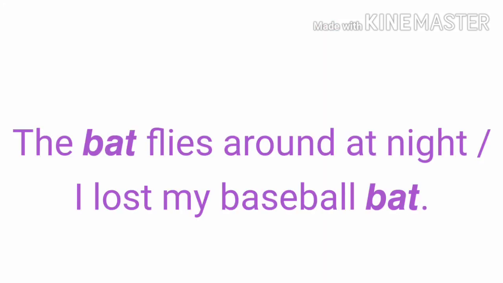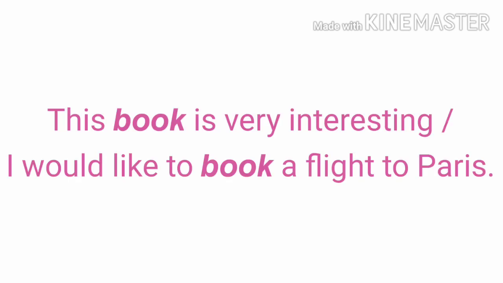Let us see some more examples. The bat flies around at night. I lost my baseball bat. Have you observed here? The homonym is bat. And the next homonym word is book. This book is very interesting. I would like to book a flight to Paris. So book, the two are the same in spelling and pronunciation but different in meaning.